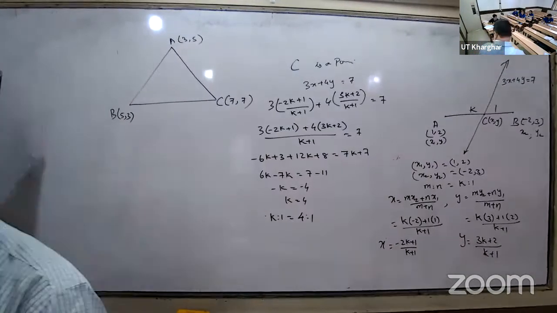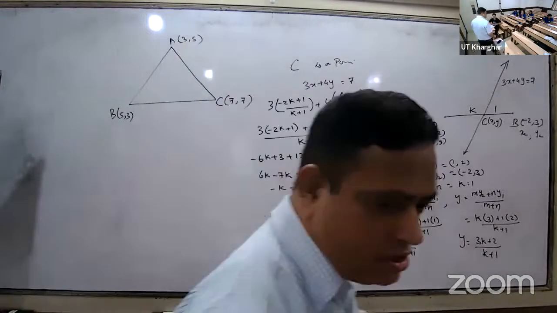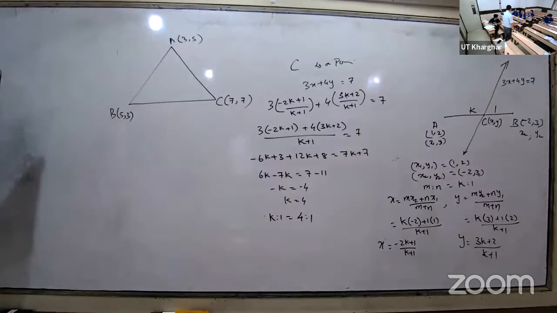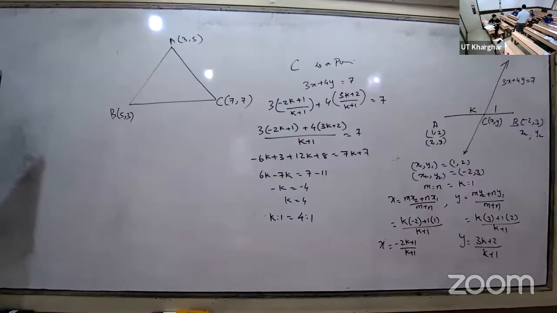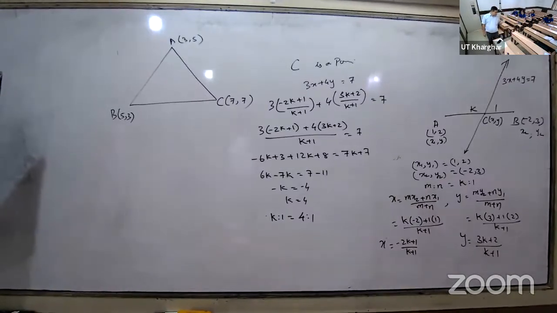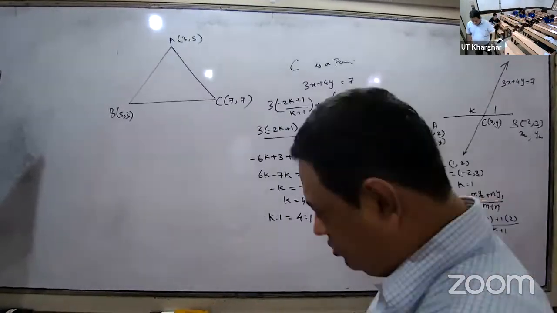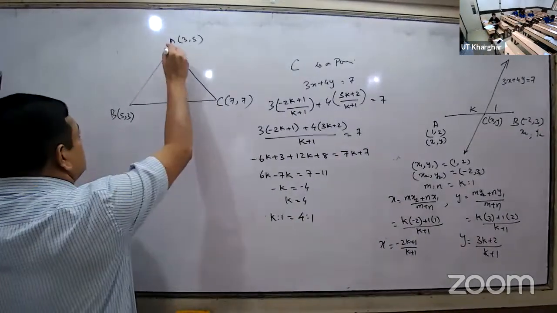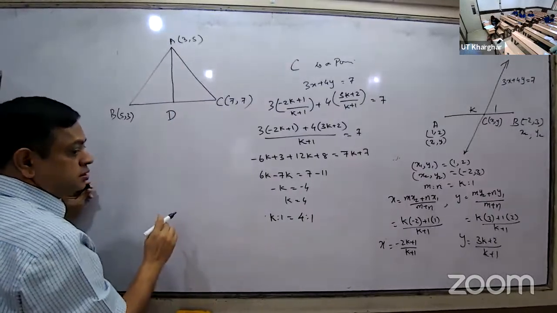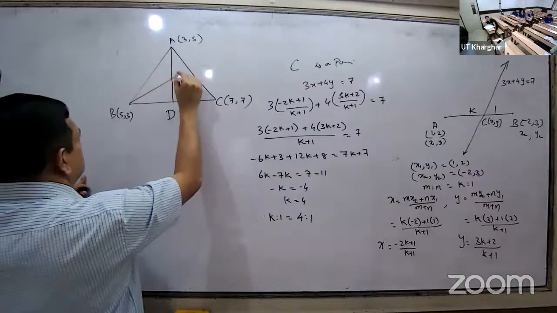Median is altitude? What is median? The line from the vertex which divides the opposite side at its midpoint. Line from the vertex to the midpoint of the opposite side. Are you followed? Altitude is the perpendicular height. So if this is the median, then what is D? Midpoint. So all the medians you have to find out now.